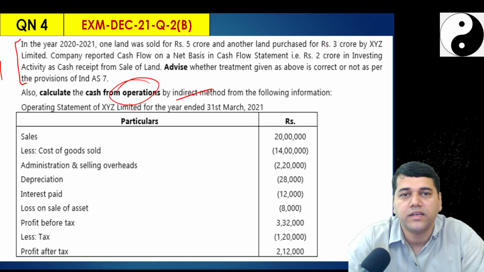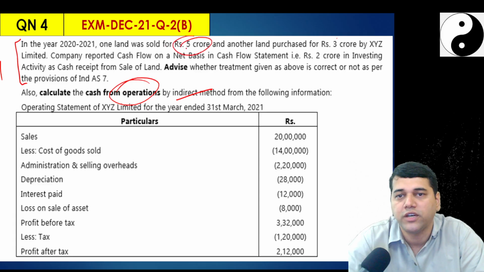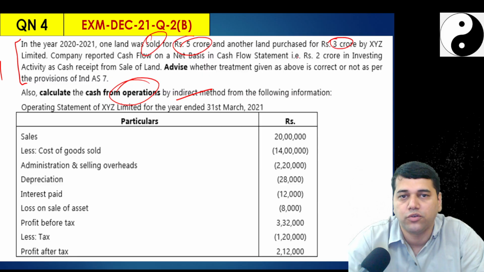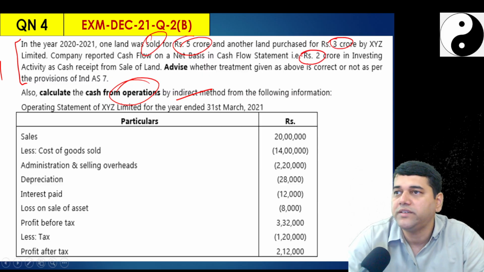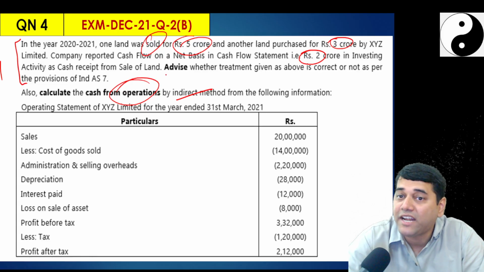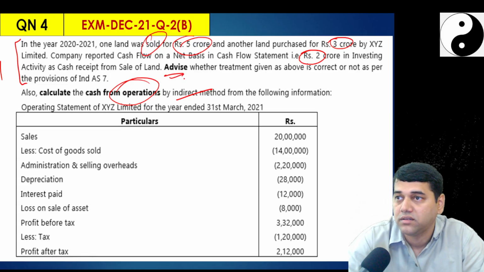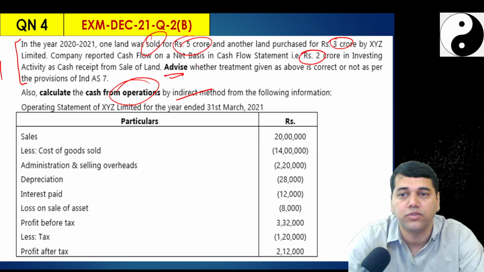They said that they wanted to show it on a gross basis; there was a gross sale and land purchase of 3 crore. The statement showed it net, 2 crore. Is it okay? Advice. No, your answer is no, it cannot be okay. And you have to calculate the cash flow from operations.